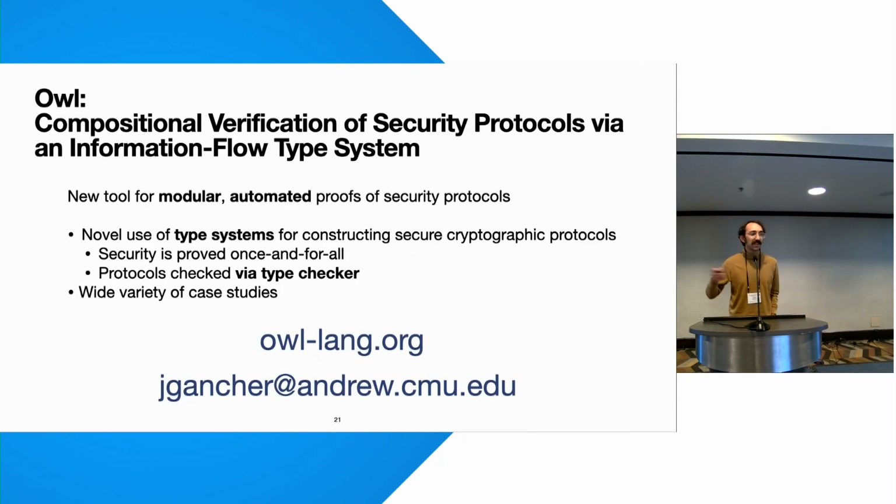So to wrap up, we present OWL, a new tool for modular automated proofs for security protocols. It's powered by a novel type system using information flow and refinement types. And using this type system, we prove security once and for all. We have a bunch of case studies and a prototype extraction mechanism to Rust. And if you're interested, the project page is linked here. Thank you.